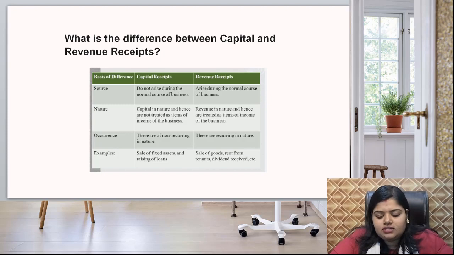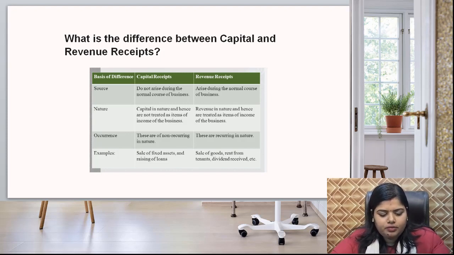Then capital receipts are non-recurring in nature while revenue receipts are recurring in nature. And coming to the examples, sale of a fixed asset or raising of a loan is an example of capital receipt, whereas sale of goods and services, rent from the tenant, or dividend received are all examples of revenue receipts.